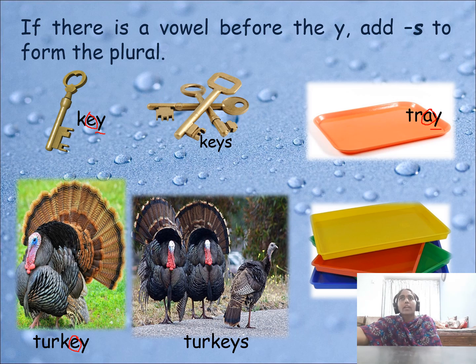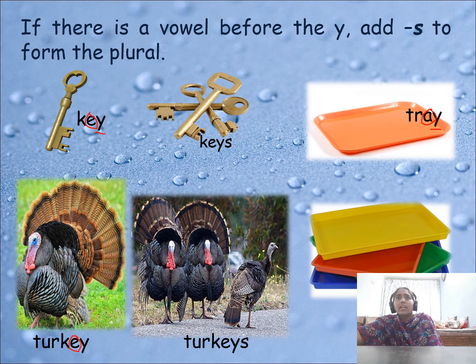Only this rule: you observe whether a vowel or a consonant is before y, and do this. Add s to change into plural. Comparing these two rules, there are two rules. You observe whether a consonant or vowel is before y. If a vowel is there, just add s to the word.